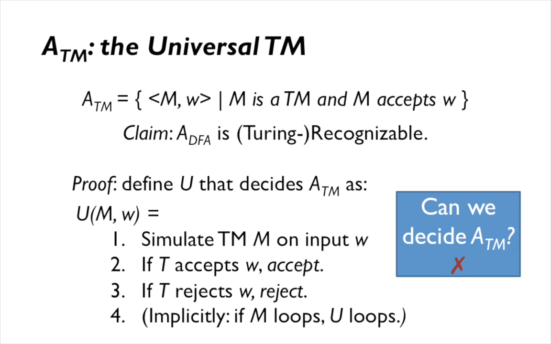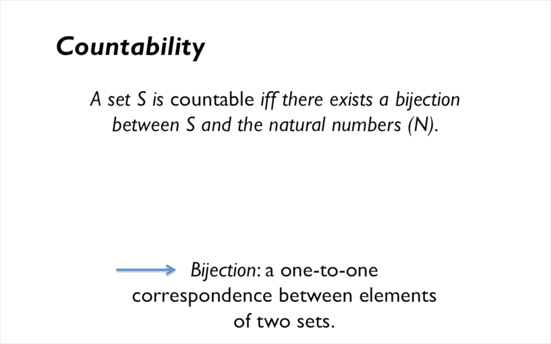The way that we're going to prove that is by using a particular proof technique called diagonalization, which we're going to talk about in a minute. But before we do that, we have to make a brief digression into one other mathematical concept that's important for diagonalization, and that's called countability. A countable set is one where we can exhibit a bijection between that set and the natural numbers. Remember, the natural numbers are defined to be 0 and then all the positive integers. A bijection is a one-to-one correspondence between these elements.